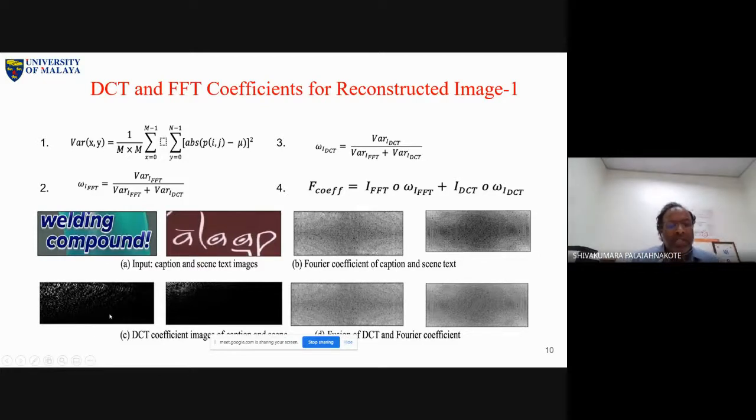Now look at the DCT coefficients here. So C and D something, right? C, yeah, C.